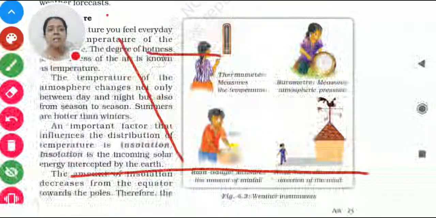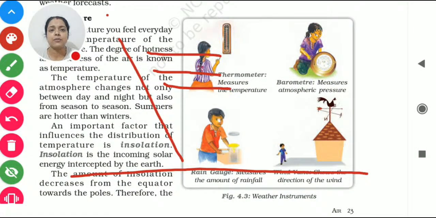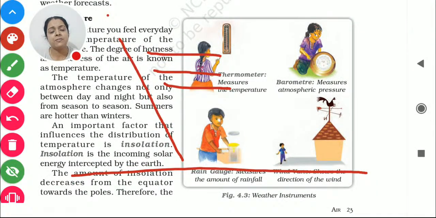What are those things? It is passing through the layers of the atmosphere. Fine. So when it is passing through the layers of the atmosphere, from the sun to the earth's crust, we find that it is passing through a number of things. Those things are absorbing the sun's heat. There are 5 layers of atmosphere, and some part they are absorbing, so they are sending somewhat less.